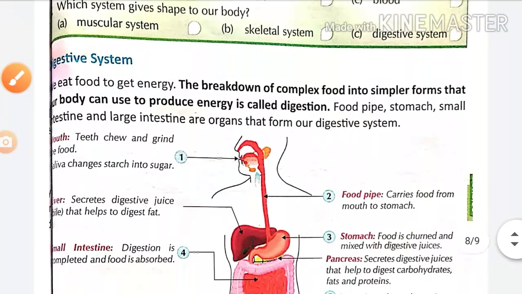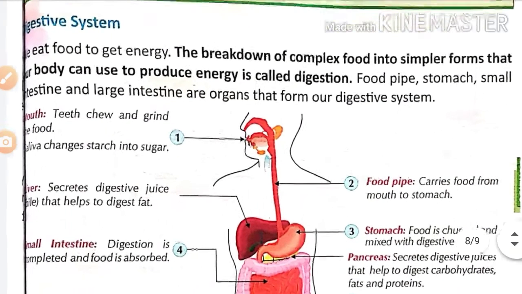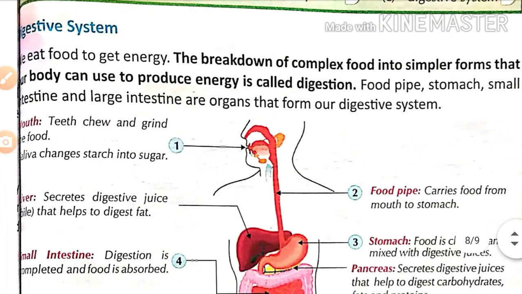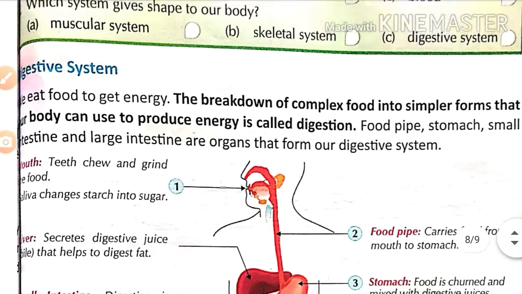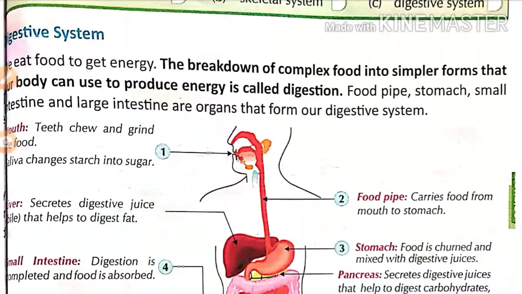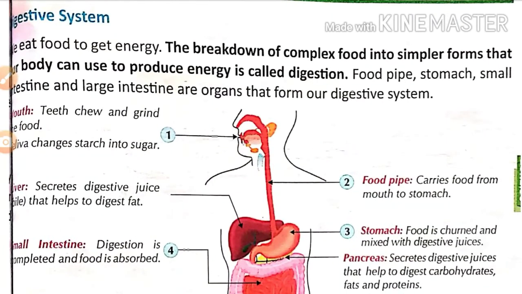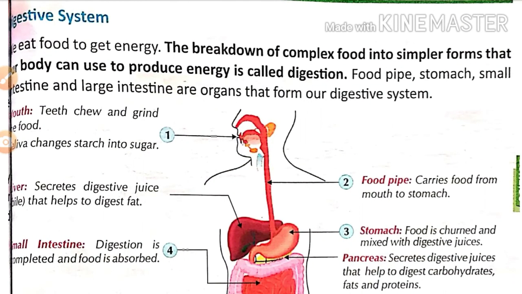Now we have to see the next, the digestive system. We eat food to get energy. We know that we eat food to get energy, to grow up, to stay healthy, and for that purpose we are eating food. But how are we getting this energy? What is that procedure that we have to see? The breakdown of complex food into simpler forms that our body can use to produce energy is called digestion. This is the definition of digestion.